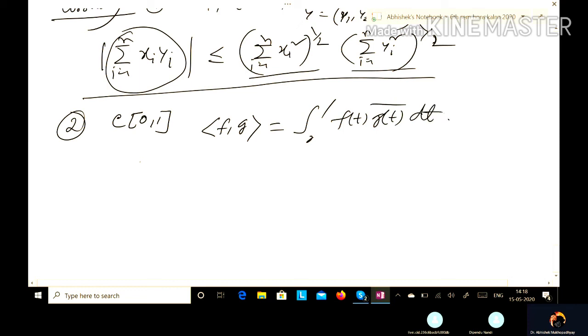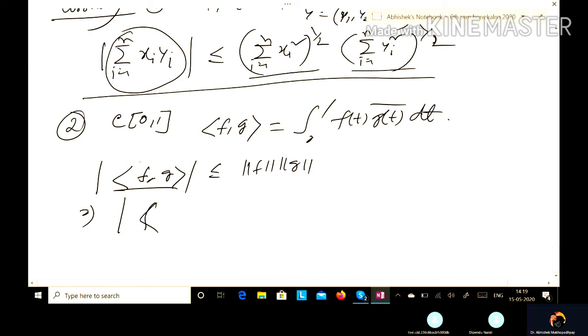With respect to this inner product, the Cauchy-Schwarz inequality looks like this: the modulus of the inner product of f and g must be less or equal to norm f times norm g. So the integral from 0 to 1 of f(t) g(t) bar dt